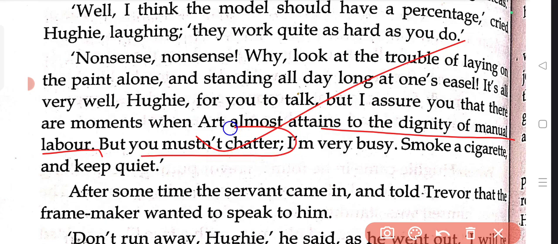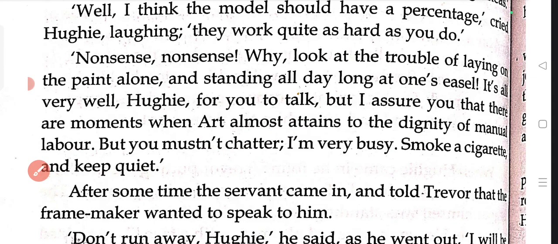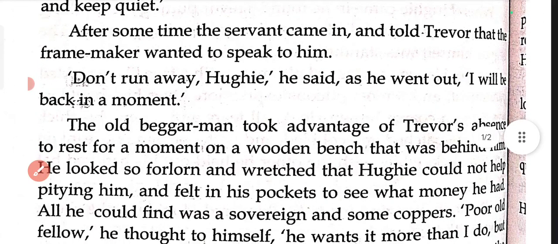So you must not chatter, it's not good to talk too much without understanding. I am very busy. Smoke a cigarette and keep quiet. So Alan is saying that, Huey, you just smoke a cigarette, keep quiet. Let me do my business because I understand that more than you. Okay. So this was the conversation between Alan Trevor and Huey regarding the model and regarding how hard an artist needs to work.